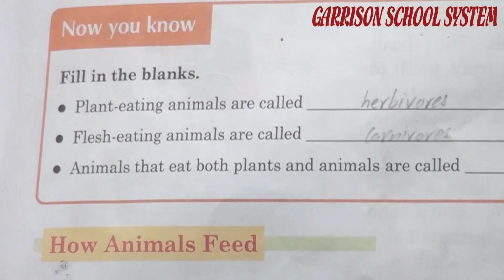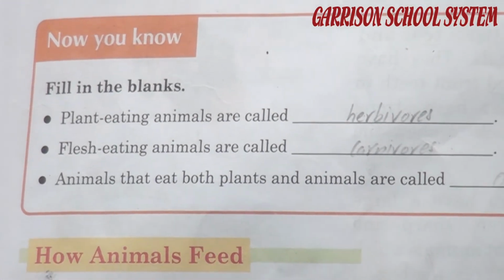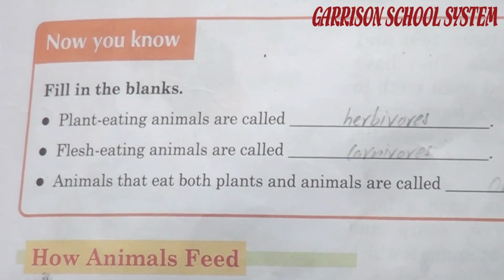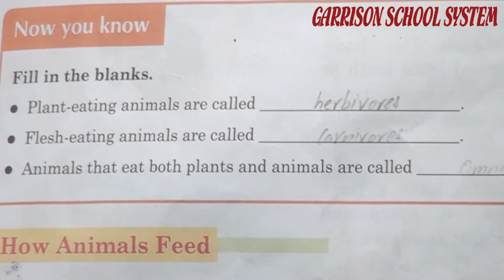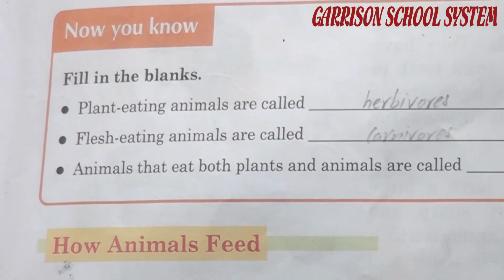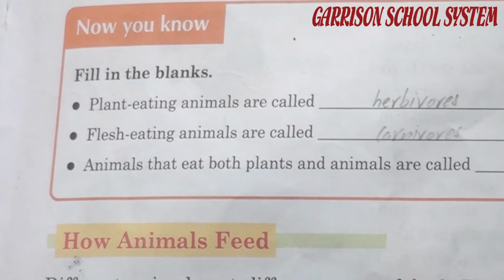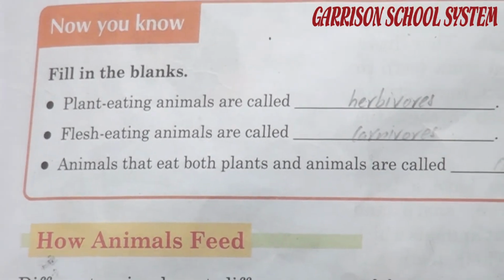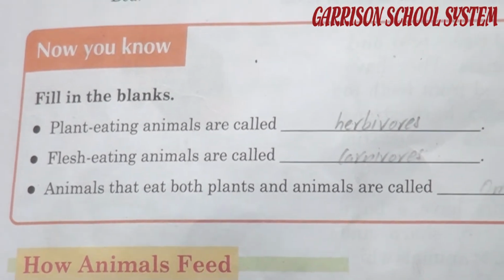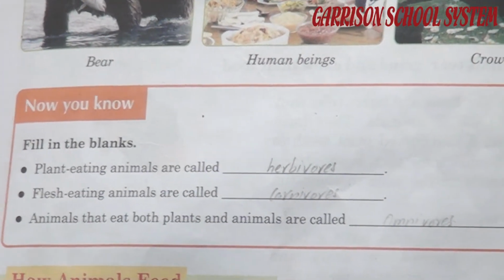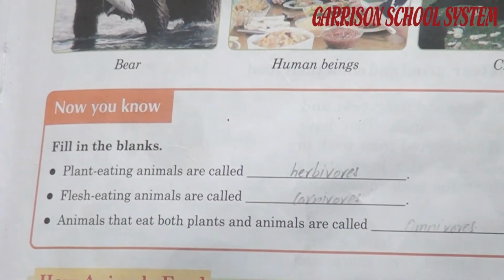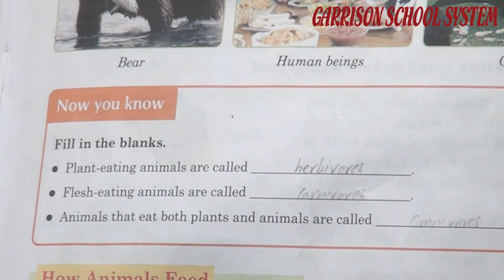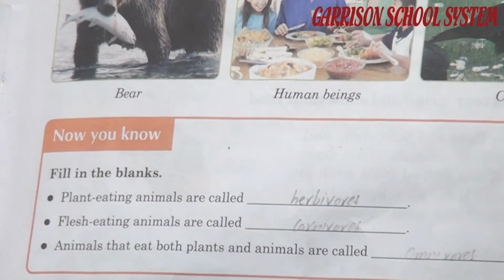Flesh means meat. Flesh eating animals are called carnivores. Third blank is animals that eat both plants and animals are called dash. The animals which eat both plants and animals are called omnivores.